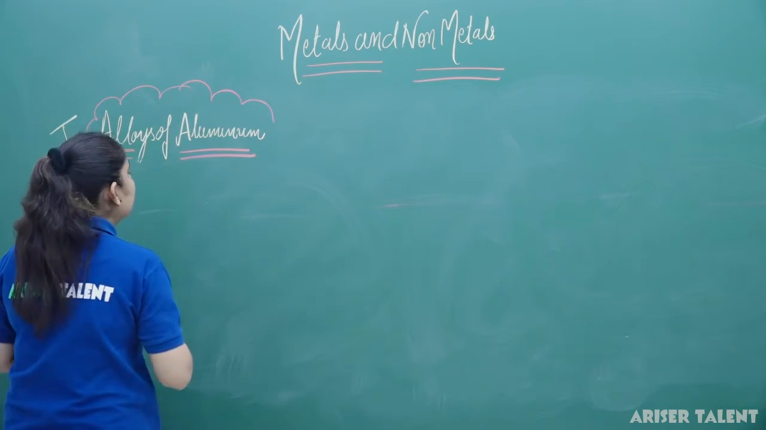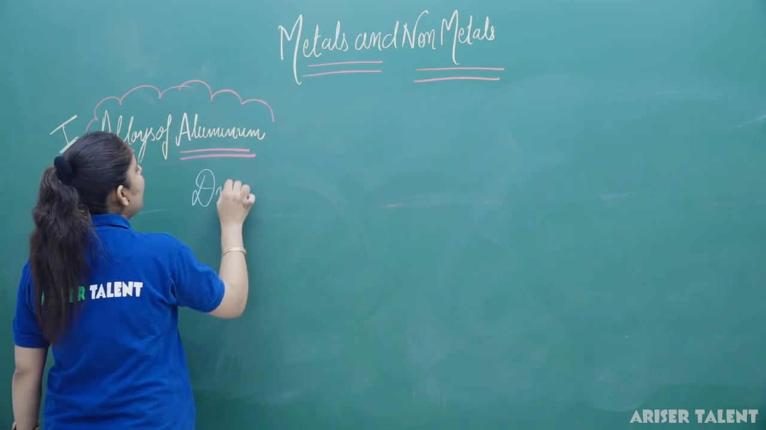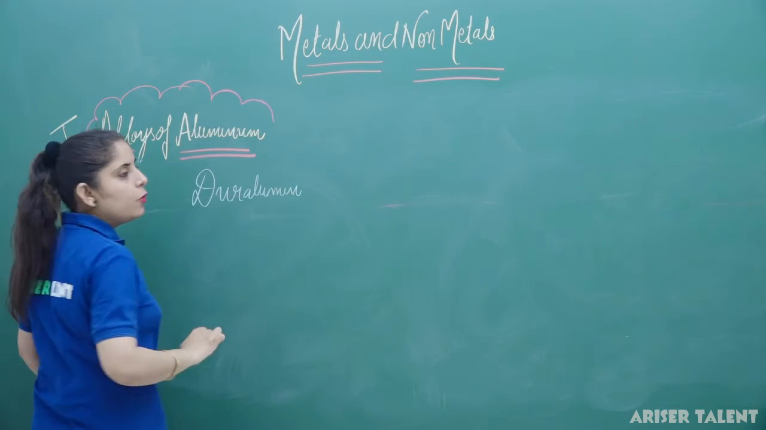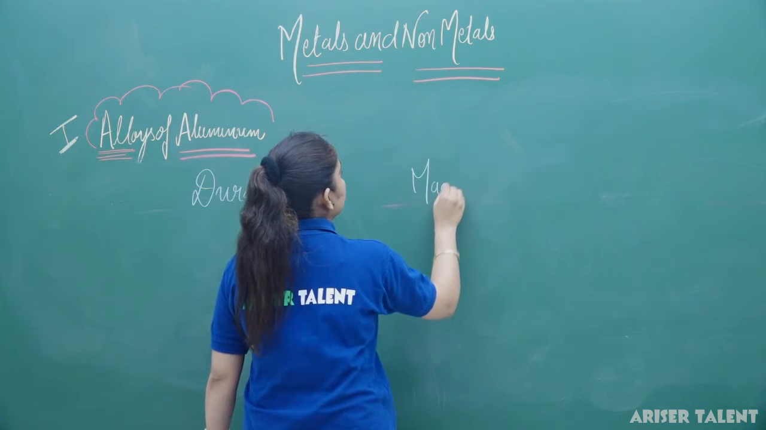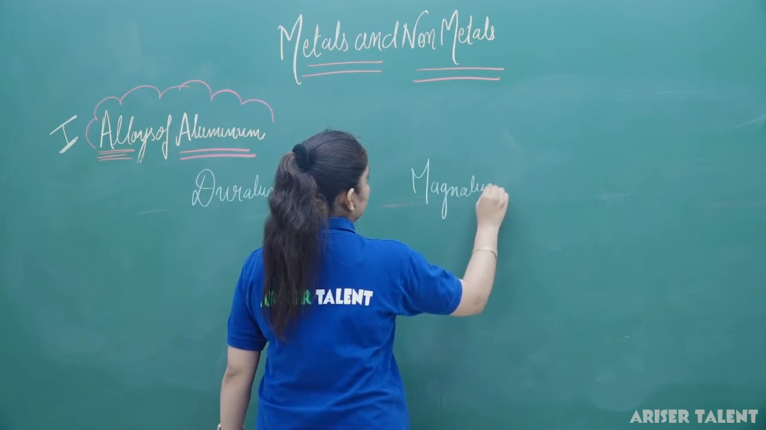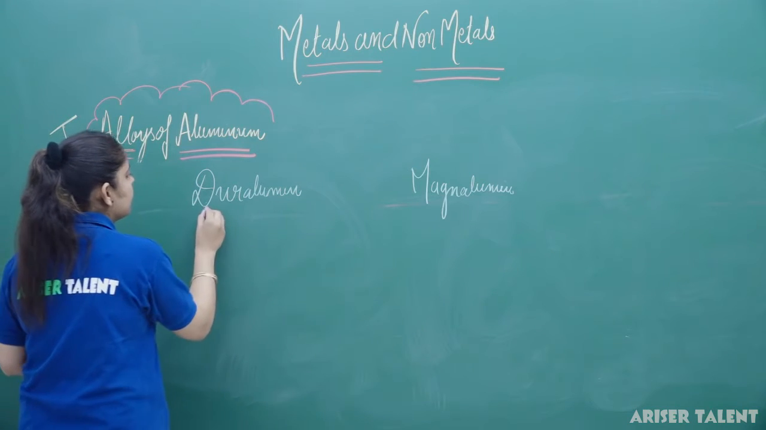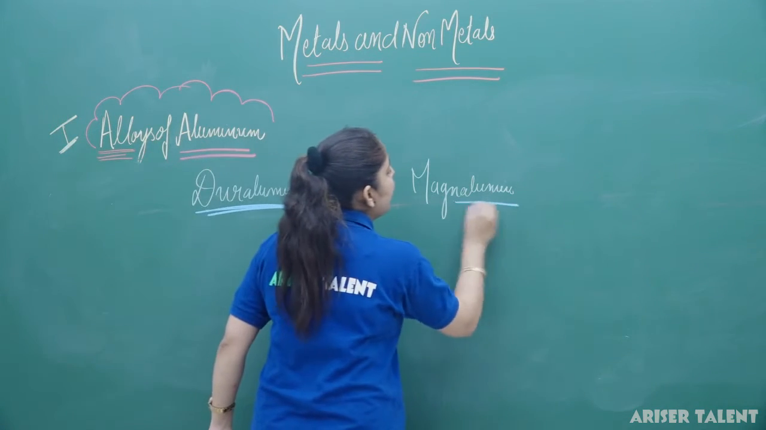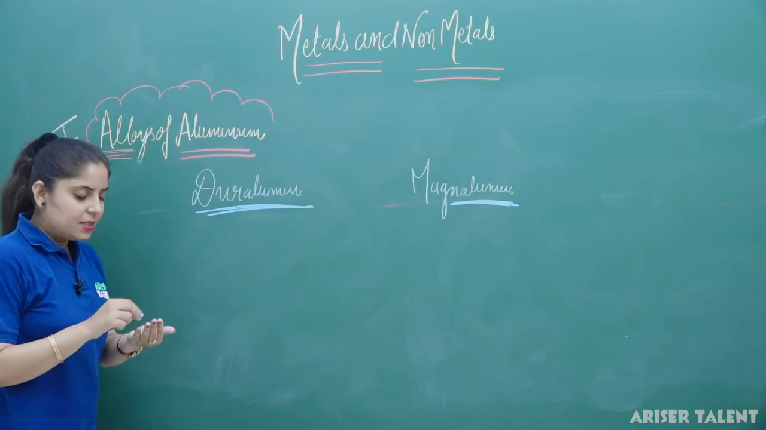Actually, we have two types of alloys of aluminium. The first one is dura-alumin and the second one is magna-alumin. Now, what does dura-alumin consist of?